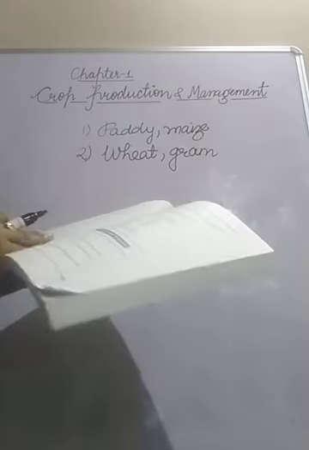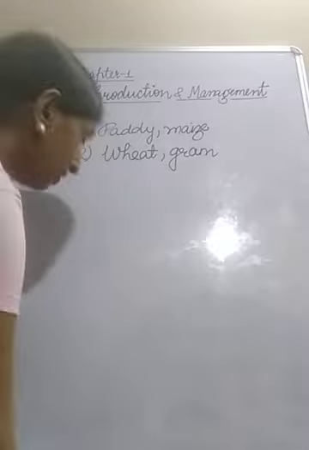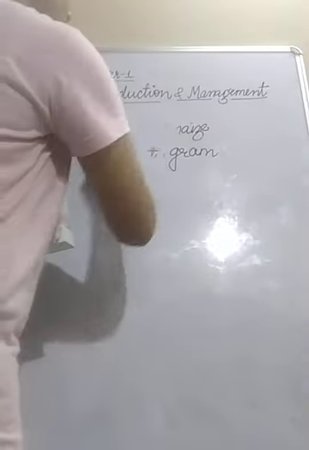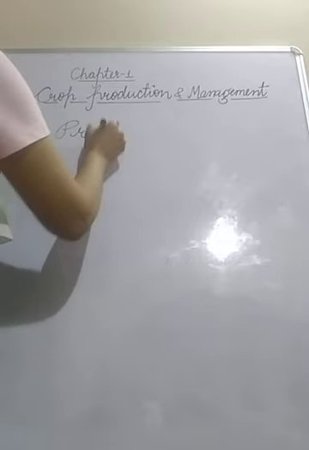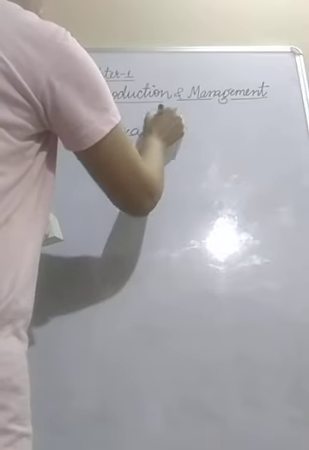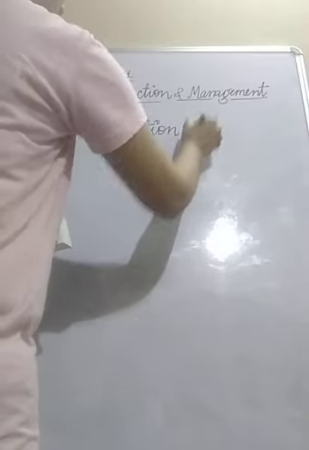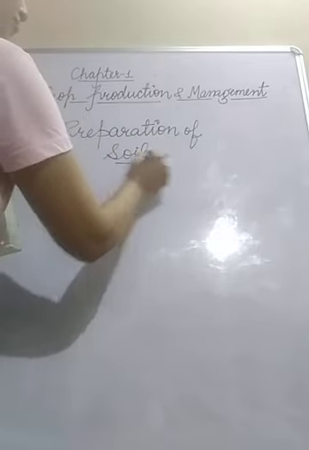Now question number 4 is write a paragraph on preparation of soil. So you have to tell about preparation of soil. Now let us discuss what is preparation of soil. It is one of the agricultural practices done by the farmer before sowing seed.